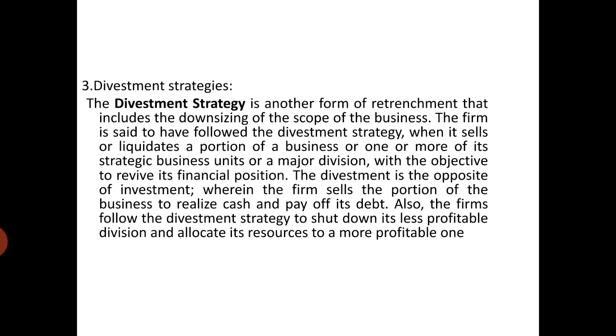See, under divestment strategy, the company either sells one of its business units or sells its shares. So divestment strategy is adopted mainly in two cases. When the company has diversified businesses and one of its businesses is suffering losses, it might think that instead of spending more on the loss-making business, we can transfer the assets of the loss-making business to the profitable one. In that case, it will start selling the assets of that loss-making business. This is called divestment strategy.